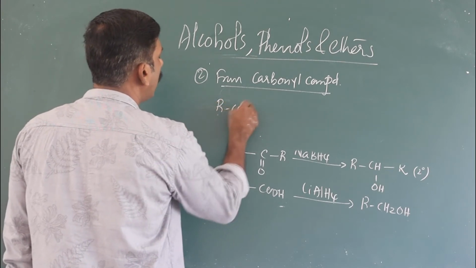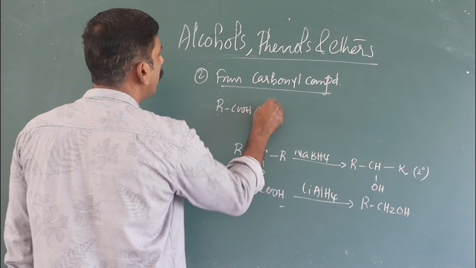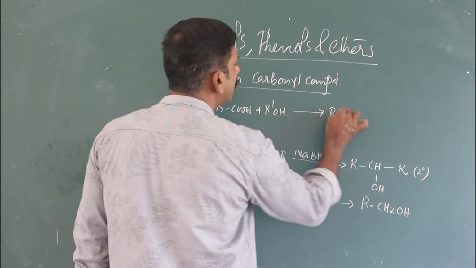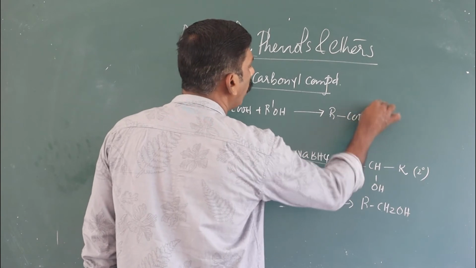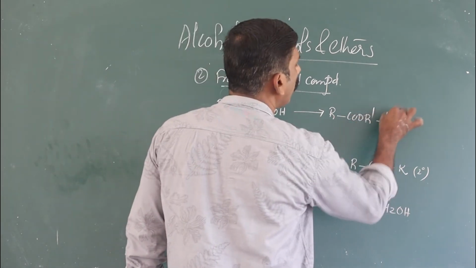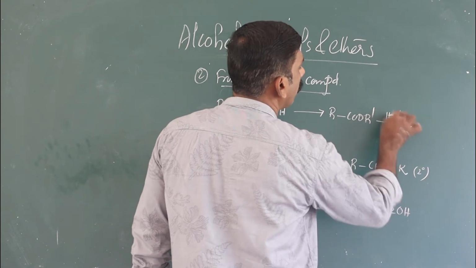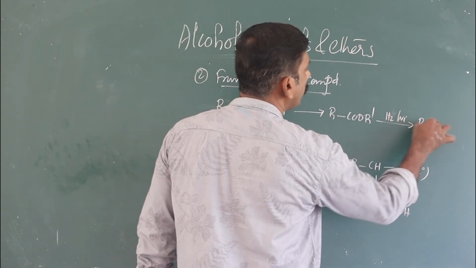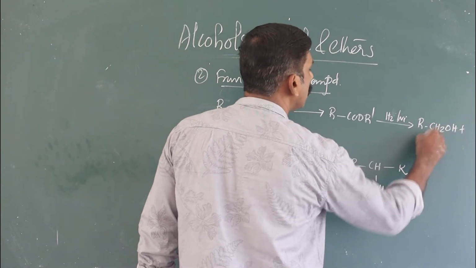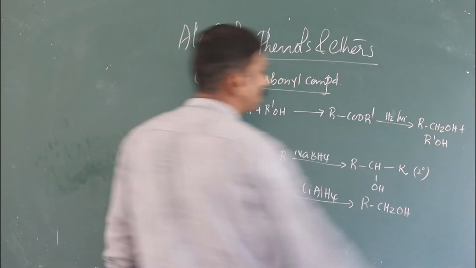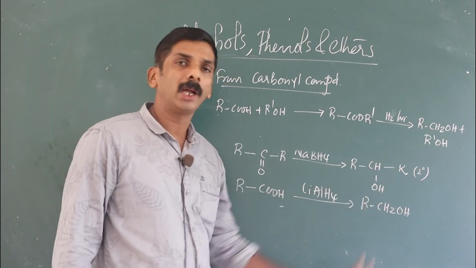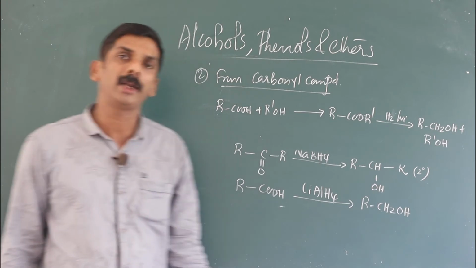carboxylic acid reacts with alcohol to give ester, RCOOR', ester. That ester on reduction using hydrogen in presence of nickel gives RCH2OH plus R'OH. Directly we can reduce carboxylic acid to primary alcohol by using lithium aluminum hydride.